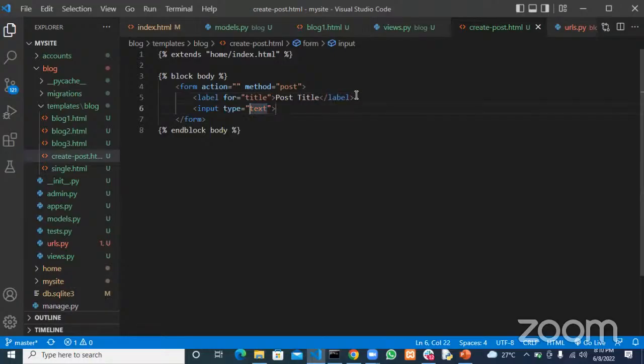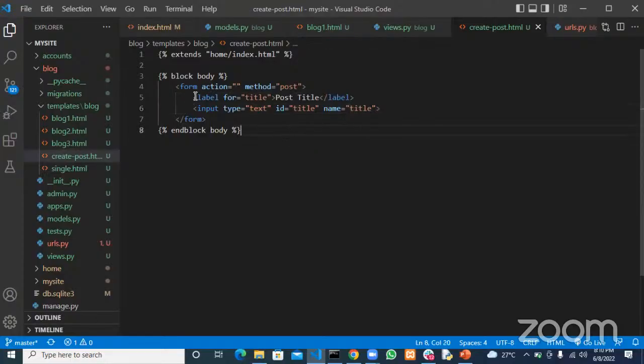Then I want to give it an ID of title, and then give this input a name as well, because we are going to grab the value of this field. So you have to give it a name. So this name will be title, right?